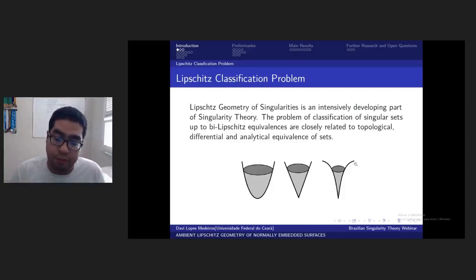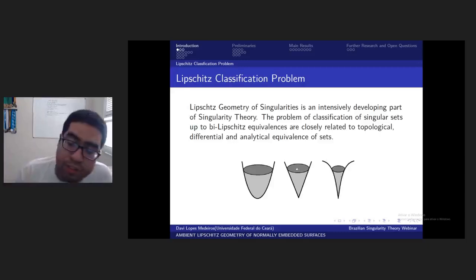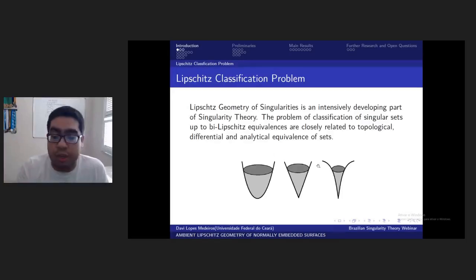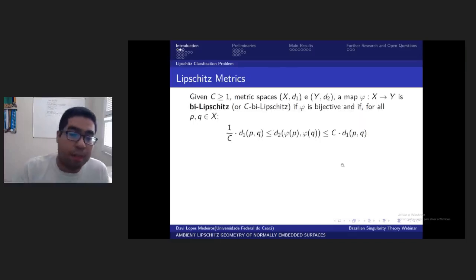So if you have these two curves getting close at a speed bigger than linear, for example, then bi-Lipschitz equivalence can capture this velocity. Although these three features have the same topology, they don't have the same Lipschitz structure. The first two indeed have the same Lipschitz structure, but the third one doesn't. That's just to give an intuition about the Lipschitz classification problem.